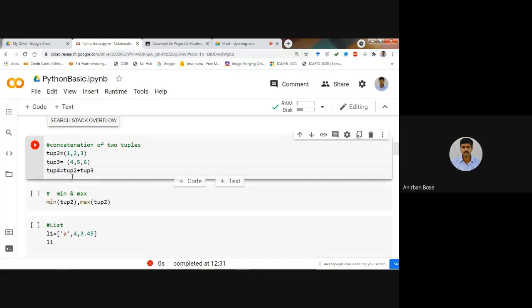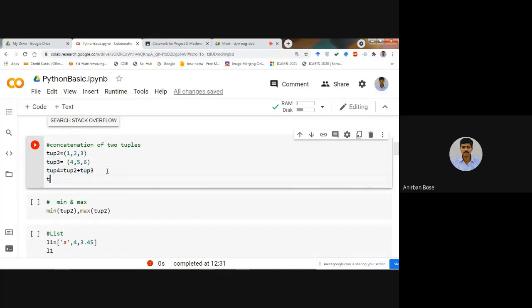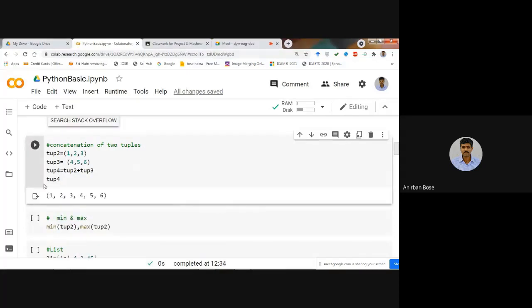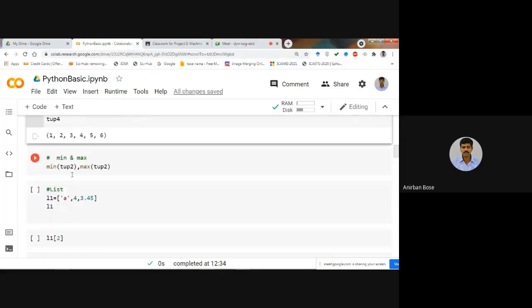And if you write tup4 is equal to tup2 plus tup3, and if you want to see what is tup4, then you just simply write tup4. And if you execute, you can see this tup4 will contain both these values of the tuples. Okay, so 1, 2, 3, 4, 5, 6 in the same order. Clear? So this is simply how we can do the concatenation of the two tuples. In this way, we can add this.